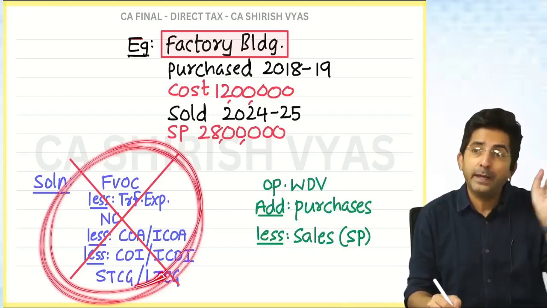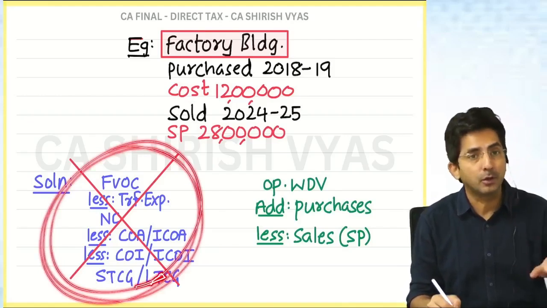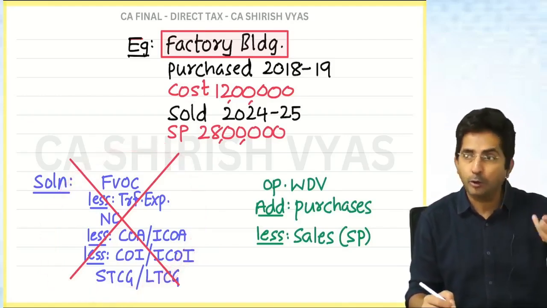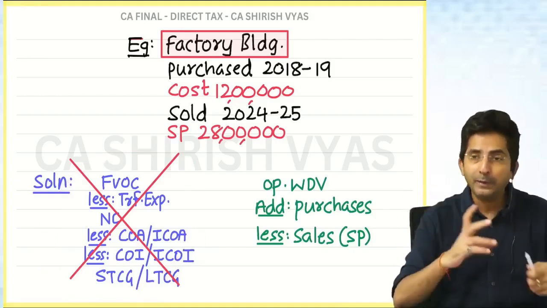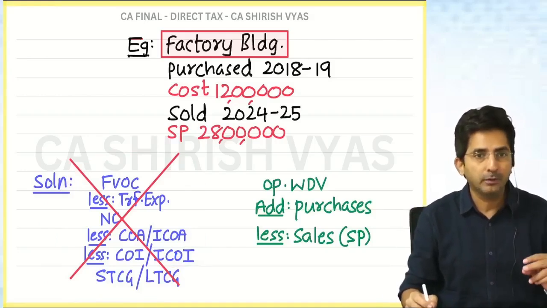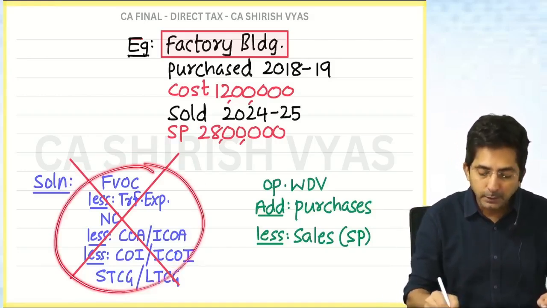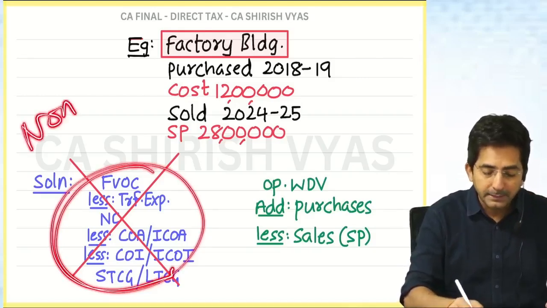If the gold is very old, long term. If the gold is not old, short term. But here it can be short or long, depending upon the life, because here you don't make a block. Here you calculate asset-wise capital gains. In short, this method should be followed for non-depreciable assets.